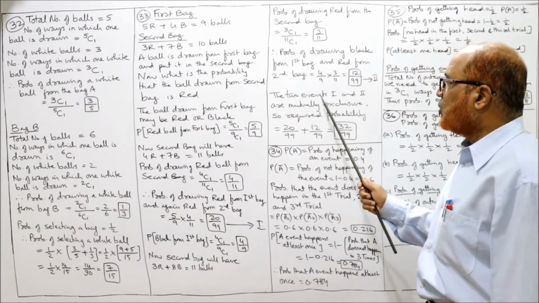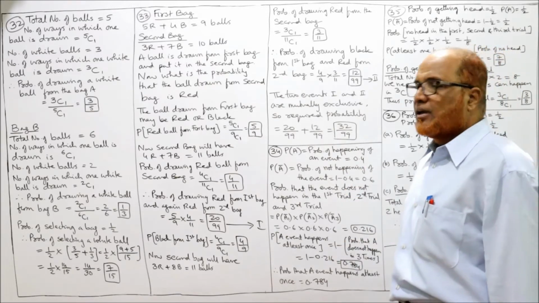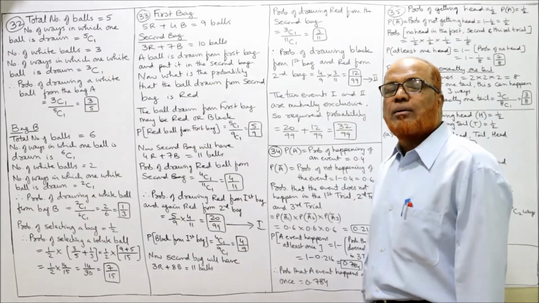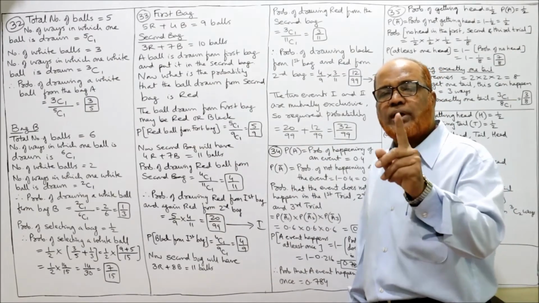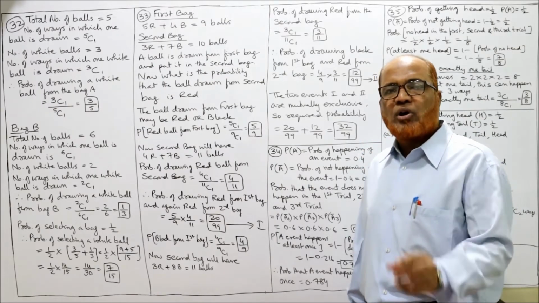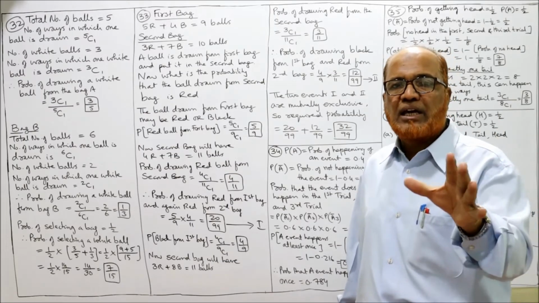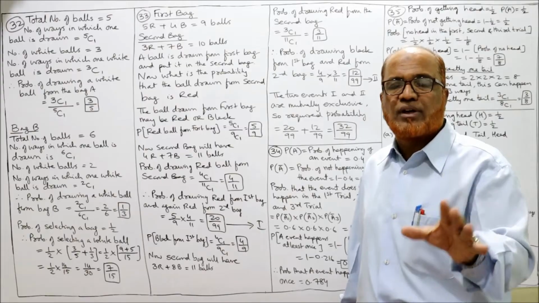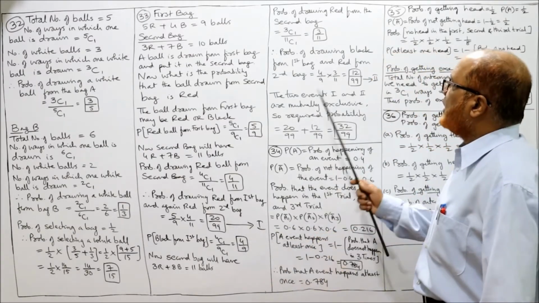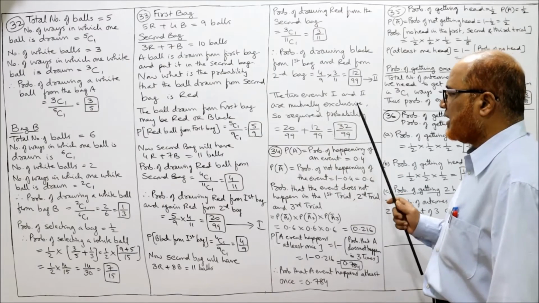12 by 99. The two events 1 and 2 are mutually exclusive, so the required one. ये दोनों mutually exclusive, क्योंकि A केस अगर होगा तो ये नहीं होगा, B केस अगर होगा तो A नहीं होगा, mutually exclusive. So दोनों में से कोई एक केस होने की probability क्या है? तो दोनों को ऐड कर लेंगे, P of A or B is equal to P of A plus P of B if the events are mutually exclusive. ये mutually exclusive event है, दोनों probability को ऐड कर दो. तो 20 by 99 plus 12 by 99 is 32 by 99.